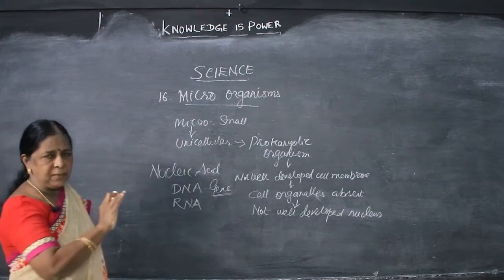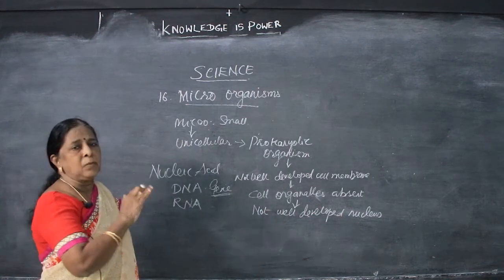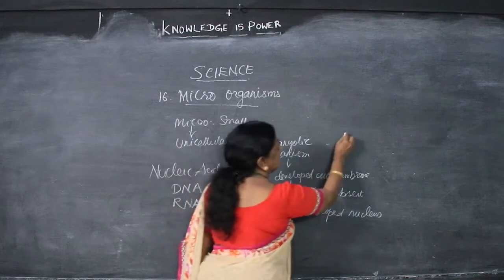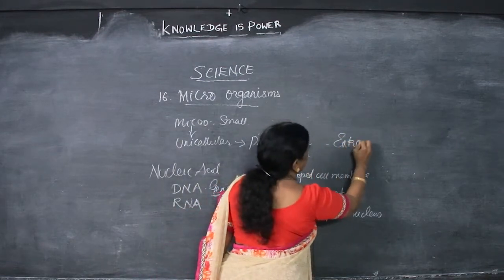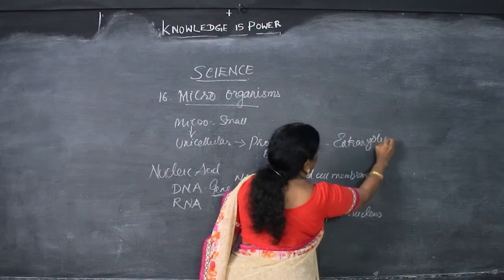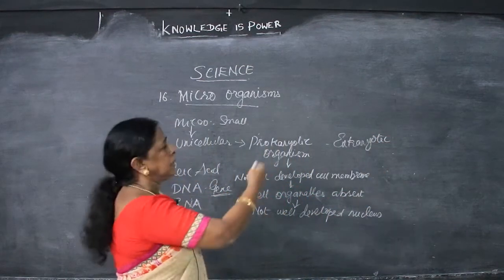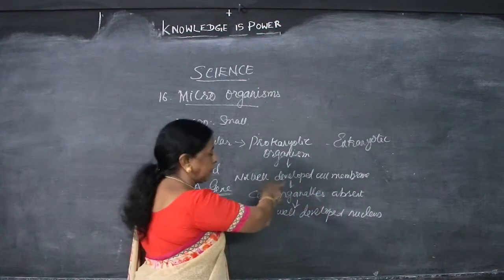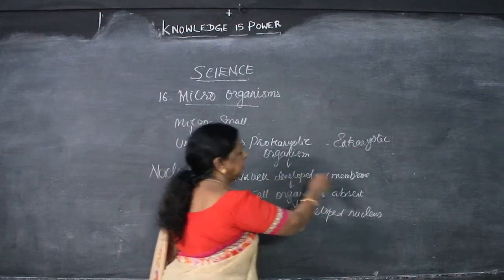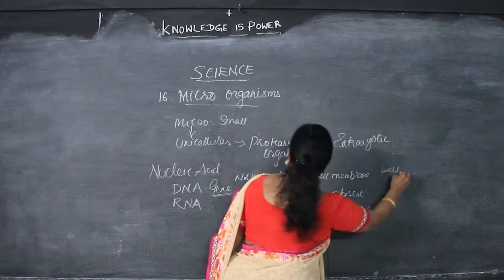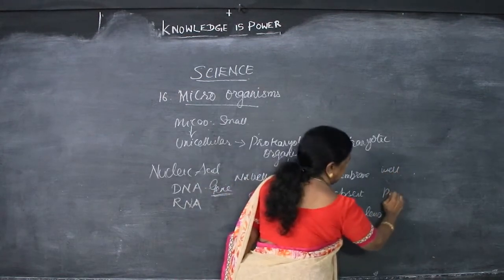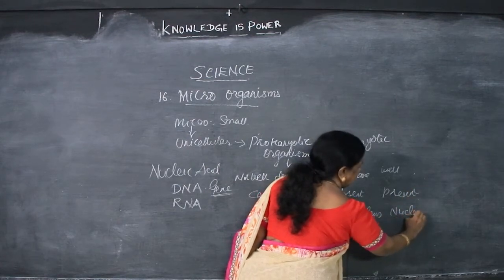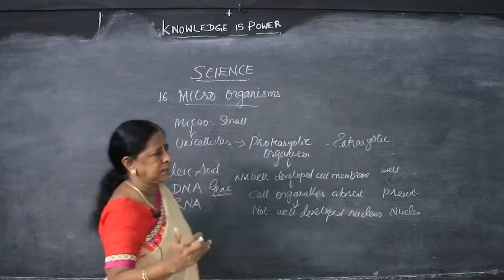So, we said what is microorganism. Then what are the properties? There are two kinds of thing. One is prokaryotic, other one is what? Eukaryotic. What all we said yes, there we have to say no. Here, nucleus not well developed, cell membrane not well developed. This is the negative, take it. Well developed cell membrane, cell organelles present, well developed nucleus. Okay, children, let us think over again.